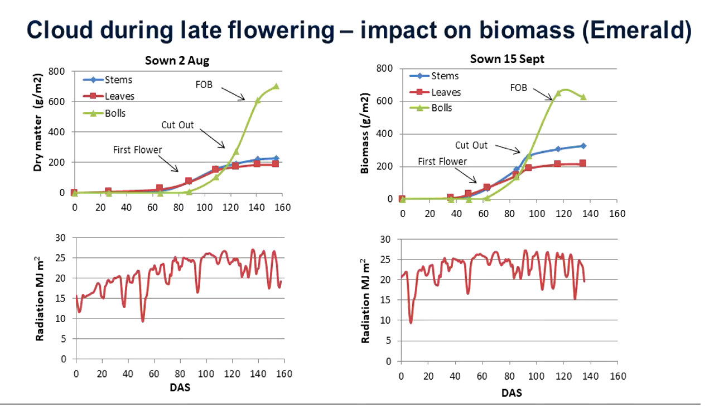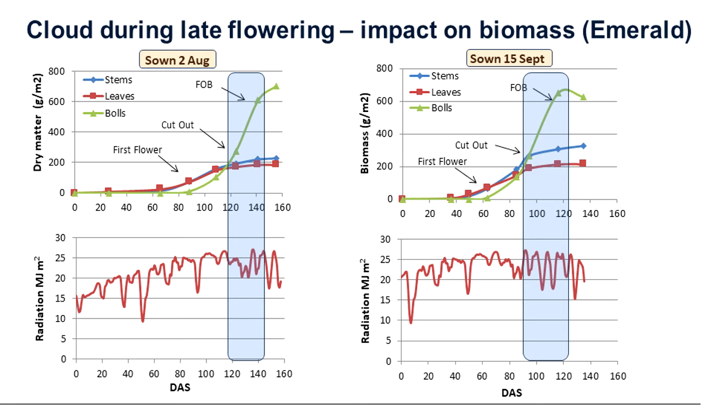In this example here, you can see the influence of cloud during late flowering and its impact on biomass accumulation for cotton growing at Emerald in the Central Highlands, which is an environment that has a lot more in common with our temperate production regions. These two crops were sown on the 2nd of August and the 15th of September in the same season.